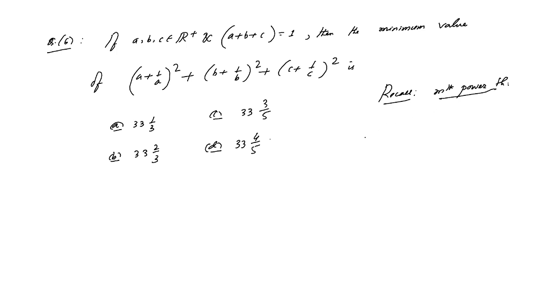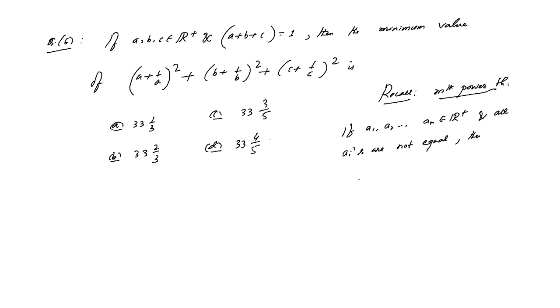The mth power theorem says that if a1, a2 up to an are n positive real numbers and all ai's are not equal, maybe 2 of them or 3 of them equal, but not all,